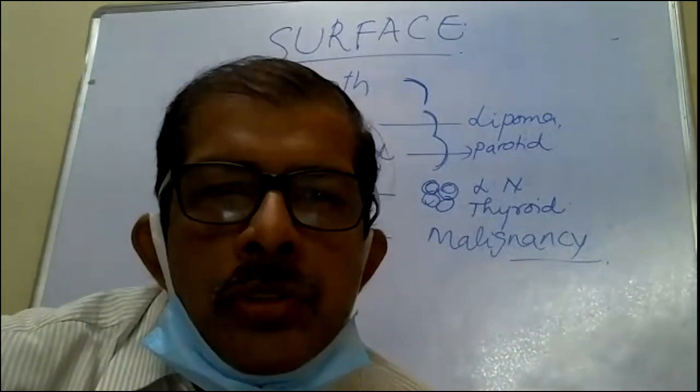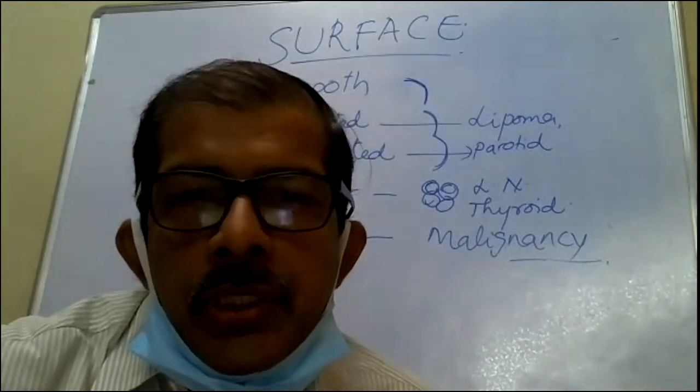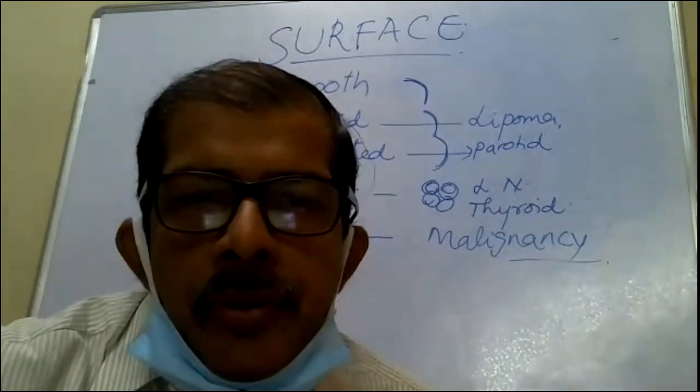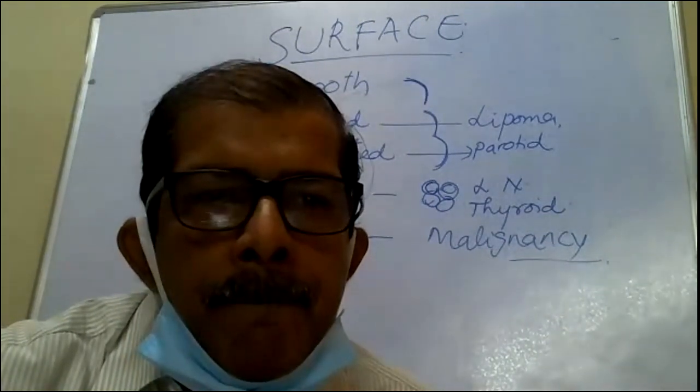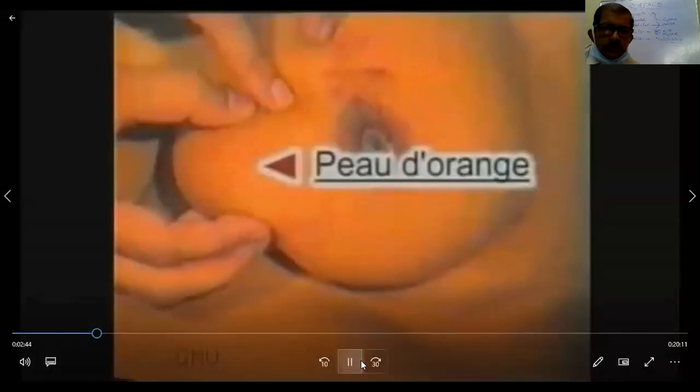Okay. So now let us go to the video. With multiple pits like an orange peel, termed as peau d'orange appearance, suggests an infiltrating malignant lump blocking cutaneous lymphatics.